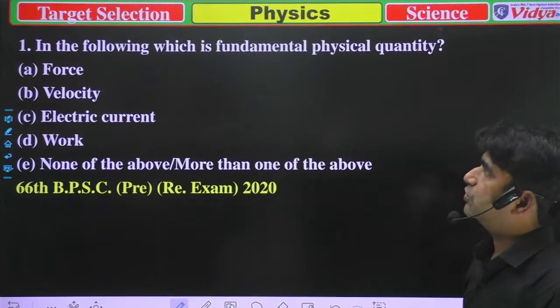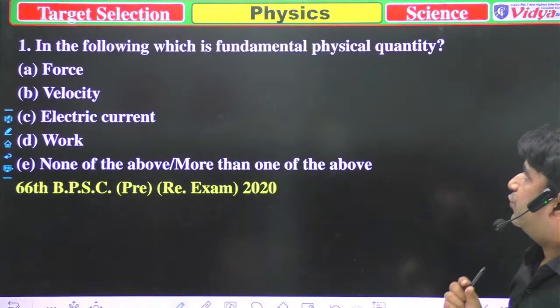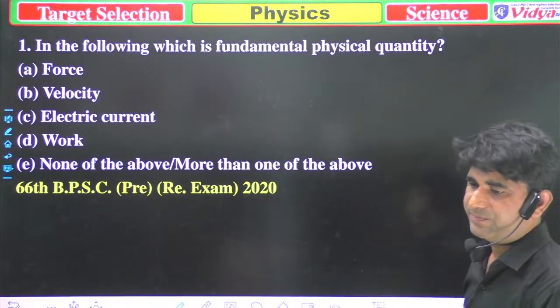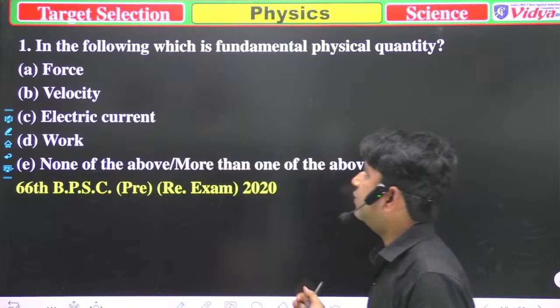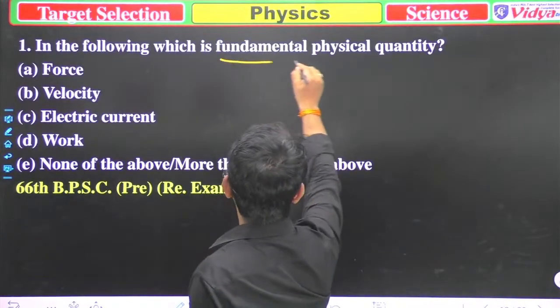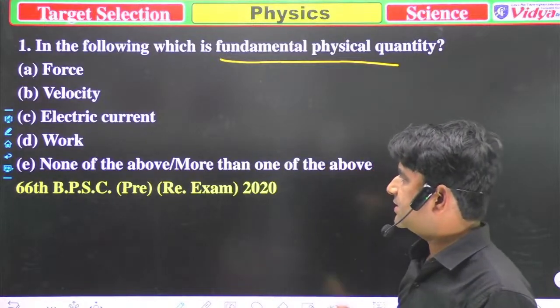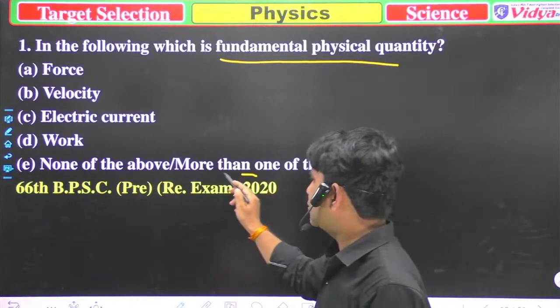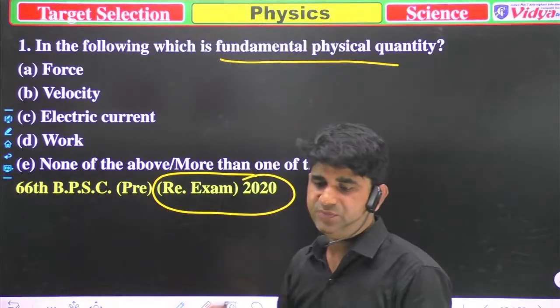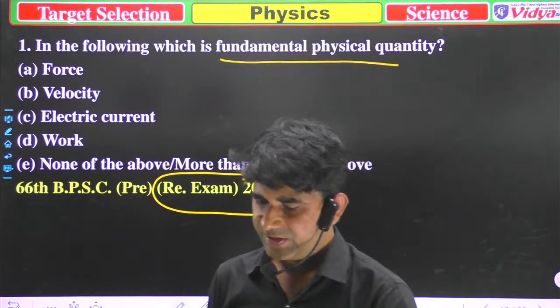Our first question is, in the following, which is the fundamental physical quantity? This question was asked in the 66th BPSC pre-examinations 2020. Now you have to say which of the following is correct.